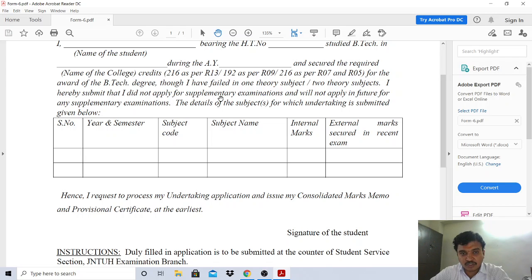Why? Because you are not allowed to apply for this credit exemption while the result is awaited, and you should not apply in future also for any supplementary examinations for the subjects you are listing here. And remember the number of credits for R16 regulations is 192. That means 192 is the total credits, and 186 you have to achieve.